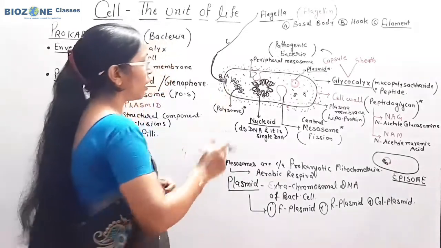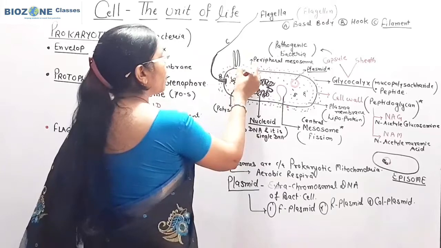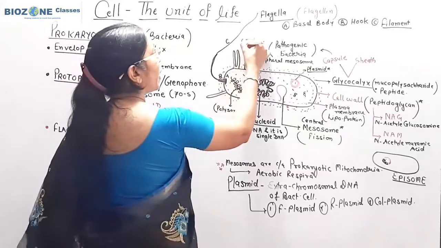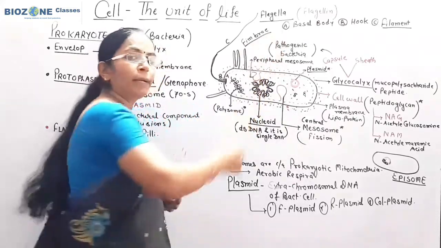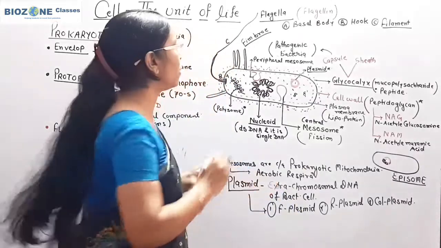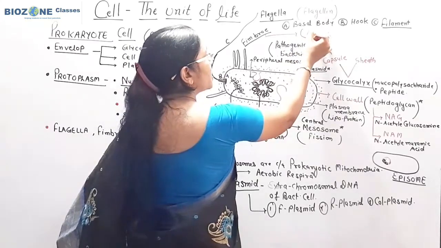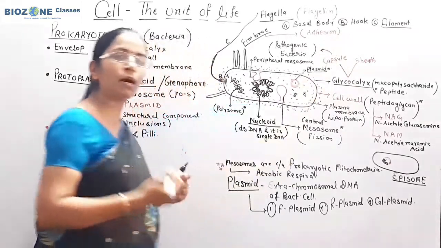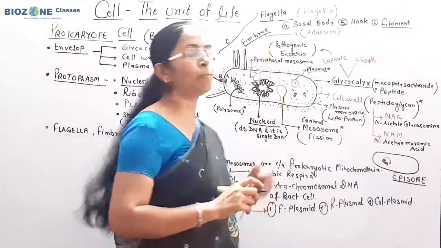In addition to flagella, here you remember the small tubular filamentous structures are present at a particular distance. These tubular filaments are called fimbriae. Now we study about the fimbriae, tubular filamentous structures, and what is the function of fimbriae. Fimbriae play a significant role in adhesion of bacteria. That means whenever bacteria attach to any surface, they get attached with the help of fimbriae.